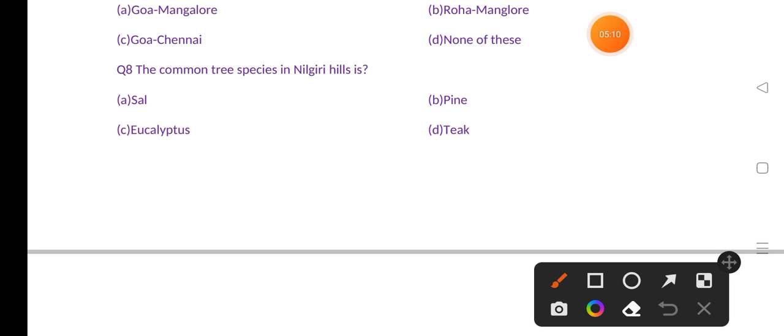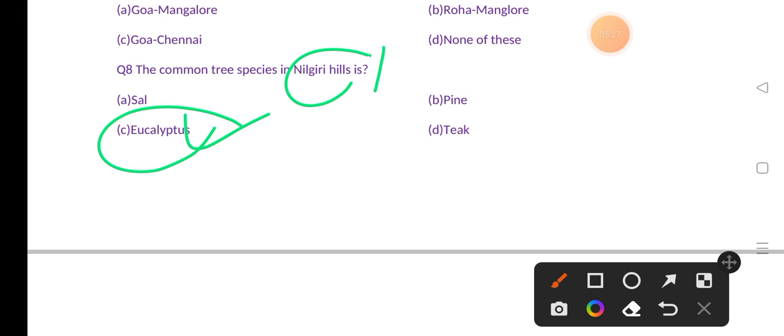The common tree species in Nilgiri Hills is, options are sal, pine, eucalyptus, teak. The correct answer is eucalyptus, that is option C. If you talk about Nilgiri Hills, we can find Nilgiri Hills in Tamil Nadu.